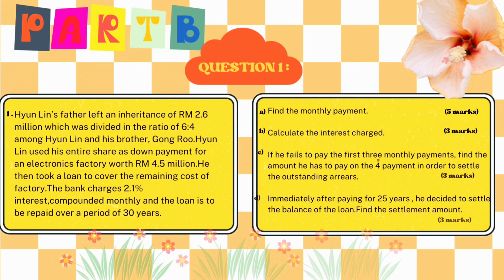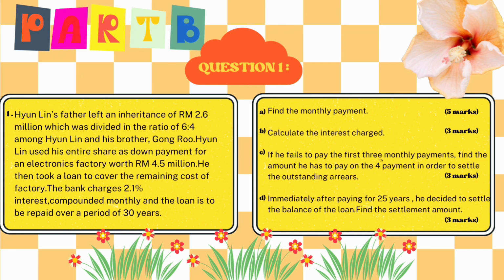Hi, this is my part, which is question 1 from part B. So the question is about Hulin's father, who left an inheritance of 2.6 million, which was divided in the ratio of 6:4 among Hulin and his brother, Conrad. Hulin used his entire share as down payment for an electronics factory worth 4.5 million. He then took a loan to cover the remaining cost of the factory. The bank charged 2.1% interest, compounded monthly, and the loan is to be repaid over a period of 30 years.